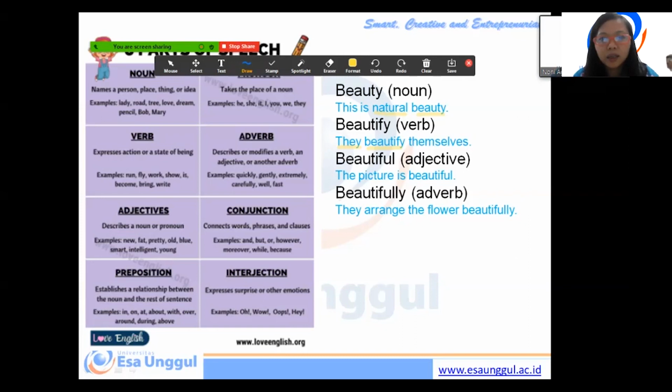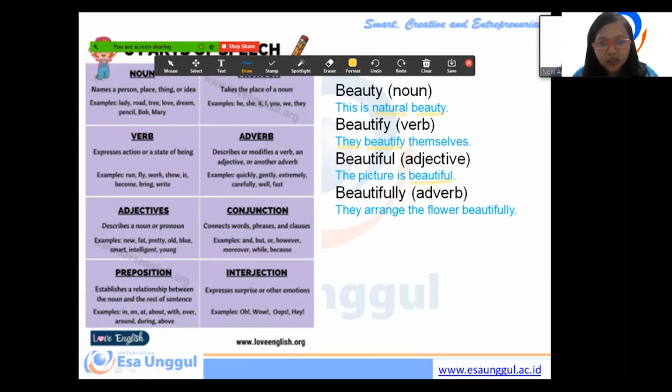And beautify in bahasa Indonesia we can say mempercantik. And beautiful, adjective. For example, the picture is beautiful. So beautiful is adjective. In bahasa Indonesia, gambarnya cantik.